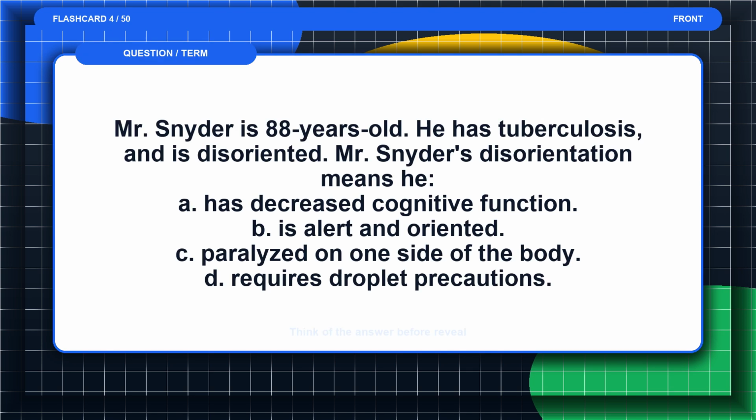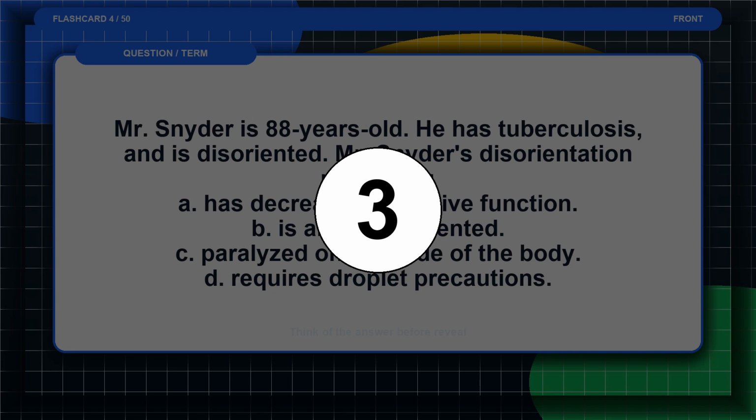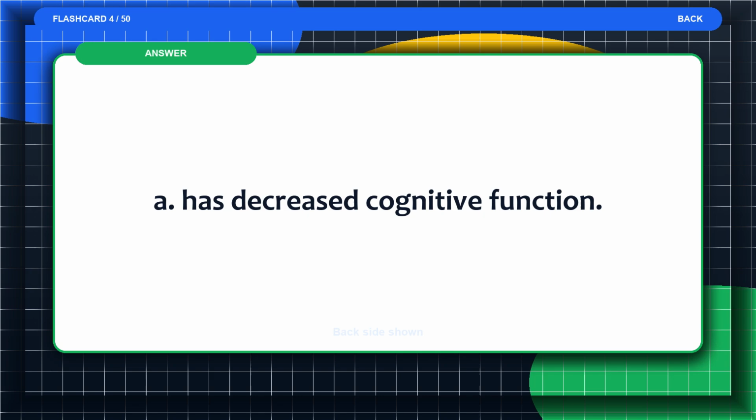Flashcard 4. Mr. Snyder is 88 years old. He has tuberculosis and is disoriented. Mr. Snyder's disorientation means he A. Has decreased cognitive function. B. Is alert and oriented. C. Paralyzed on one side of the body. D. Requires droplet precautions. Think of the answer before the reveal. The answer is A. Has decreased cognitive function.